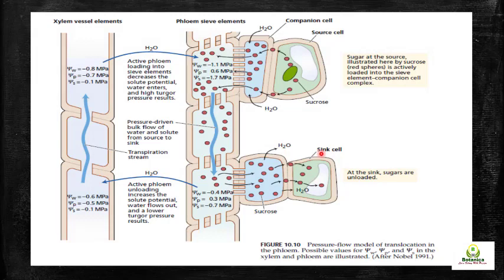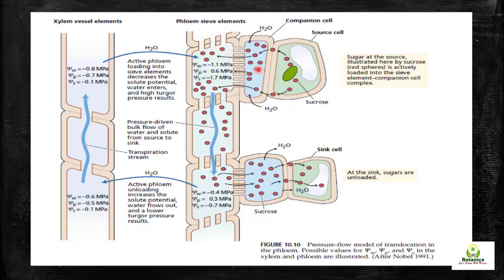For example, here we have the complete diagram. As you can see, the values of water potential, pressure and solute potential are also written here. We are starting from here. Here we have the source cell, where sucrose is synthesized. The red spheres are the sucrose. These mesophyll cells have chloroplasts, and they synthesize sucrose. This sucrose is transported into the companion cells, which are associated with the sieve tube elements.